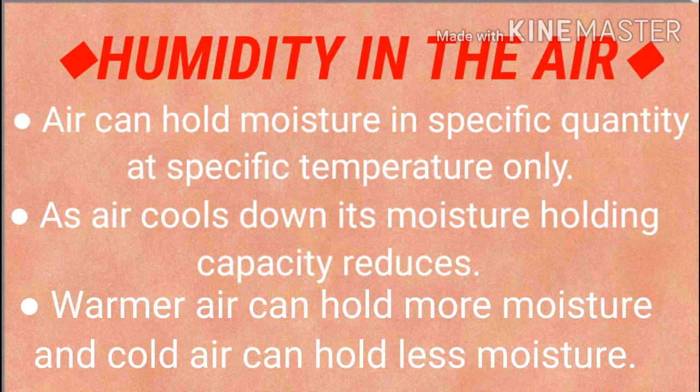Air can hold moisture in a specific quantity at a specific temperature only. As air cools down, its moisture holding capacity reduces. What is moisture? Moisture means water vapor. The proportion of water vapor in the air is called moisture. And the capacity of holding the moisture depends on the temperature of the air. Warmer air can hold more moisture and cold air can hold less moisture.